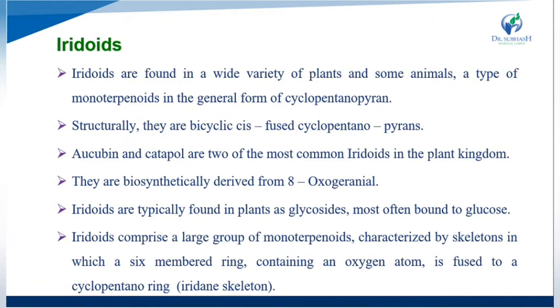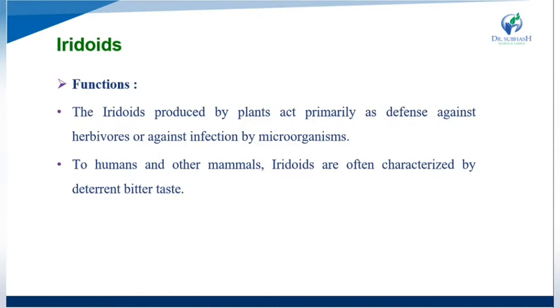Okay, their skeleton system has a 6-membered ring that contains an oxygen atom and is fused with a cyclopentano ring. That whole skeleton is the iridan skeleton. Now let's look at the functions of the iridoids.